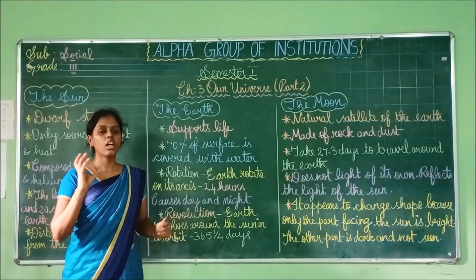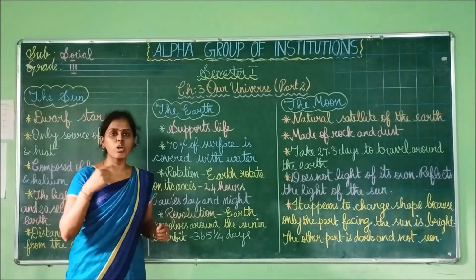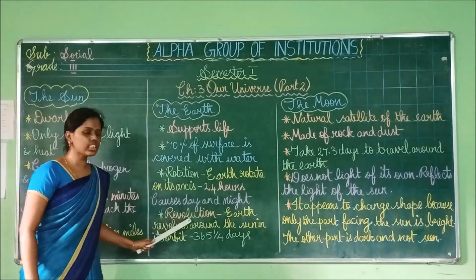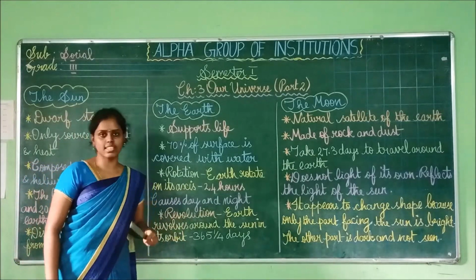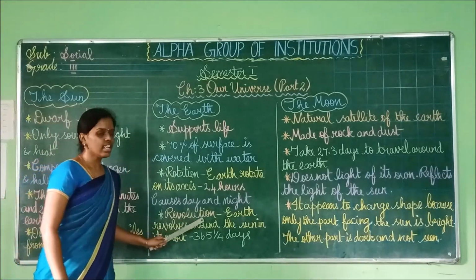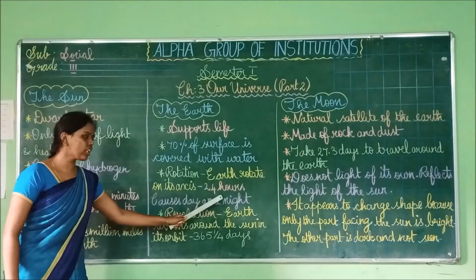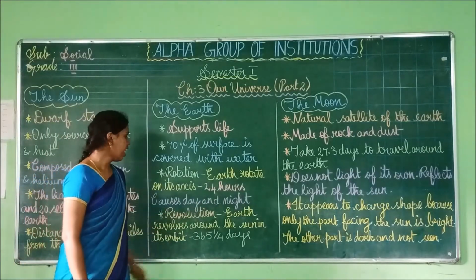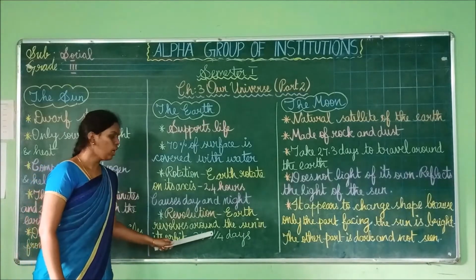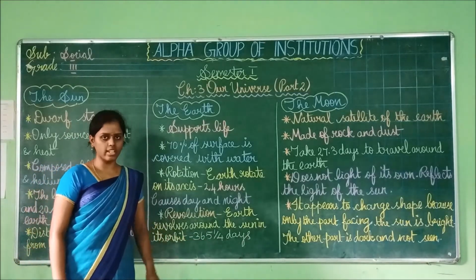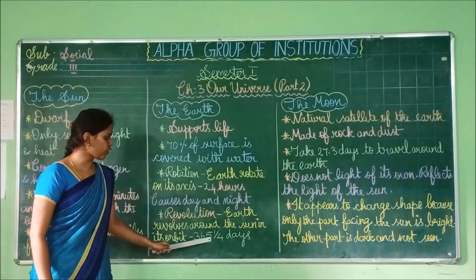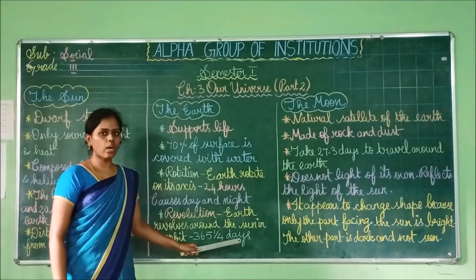So the Earth will rotate itself. It will move on itself. That movement is called rotation. And the Earth will revolve around the sun. It will move around the sun. That movement is called revolution. So it takes 24 hours to complete one rotation, and in the revolution, the Earth takes 365 1/4 days to complete one revolution. This is nothing but 1 year. So 365 days is nothing but 1 year.